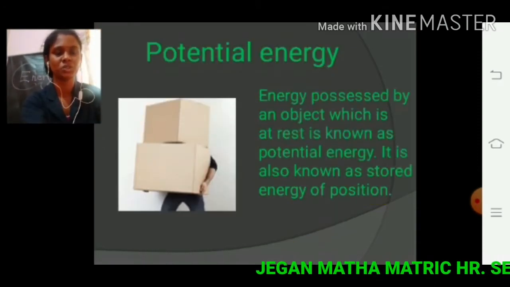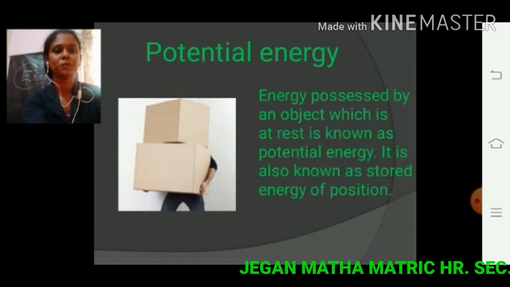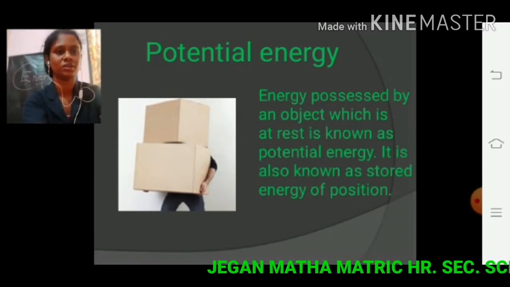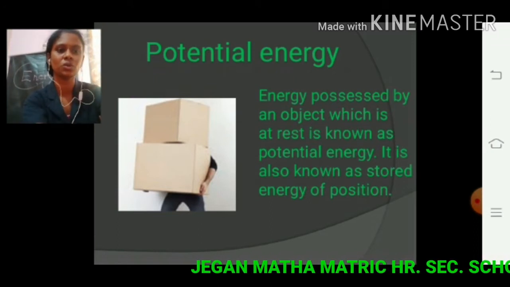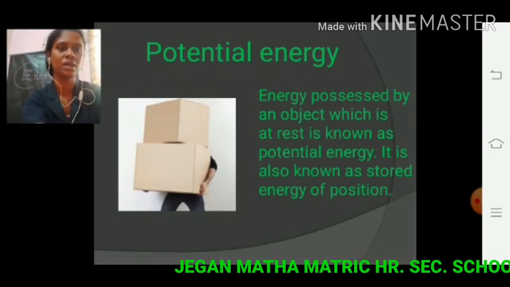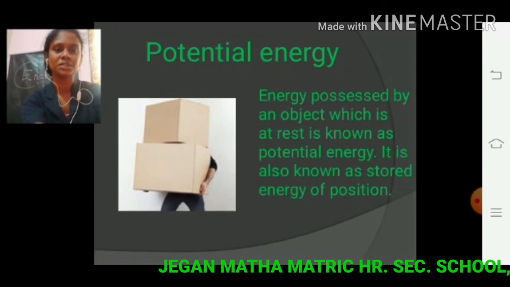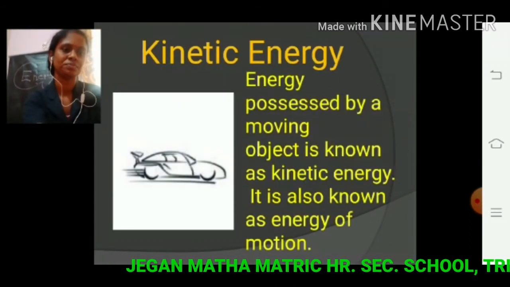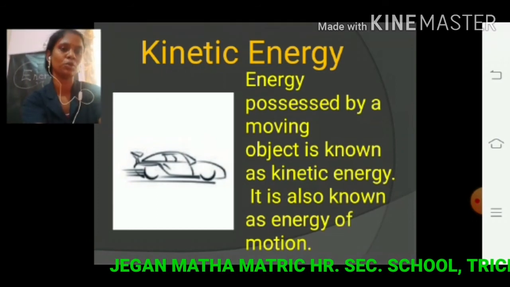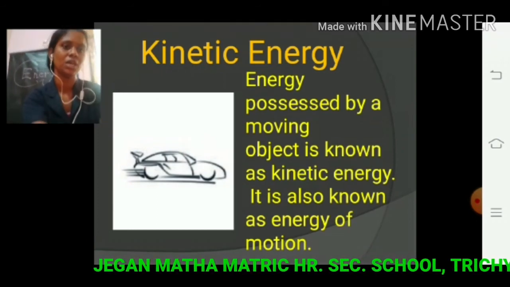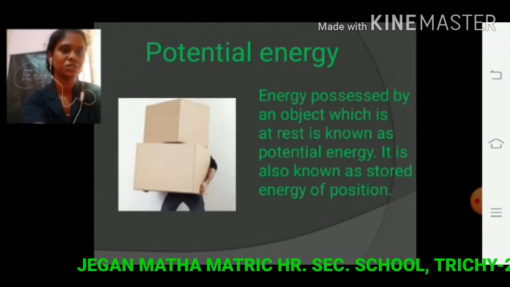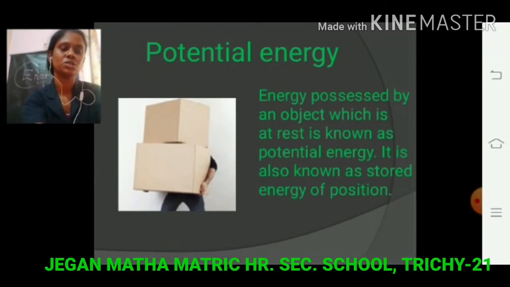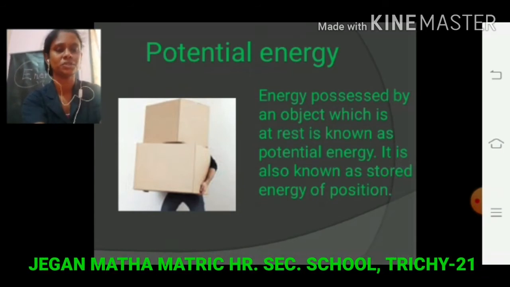The next, potential energy. Energy possessed by an object which is at rest is known as potential energy. It is also known as stored energy of position. So here the object is at rest. In kinetic energy, the object is moving. Energy possessed by a moving object is kinetic energy. Energy possessed by an object which is at rest is potential energy, also known as stored energy of position.